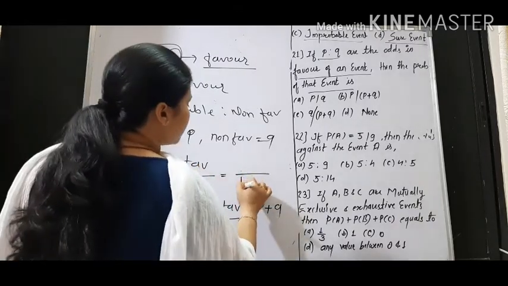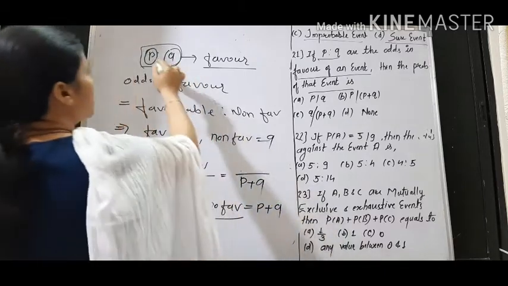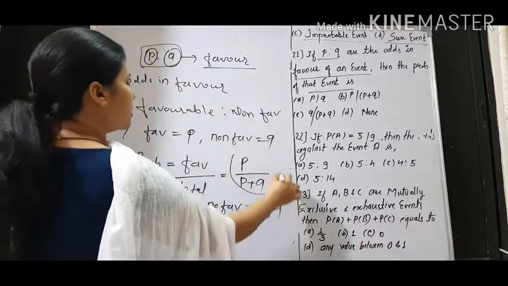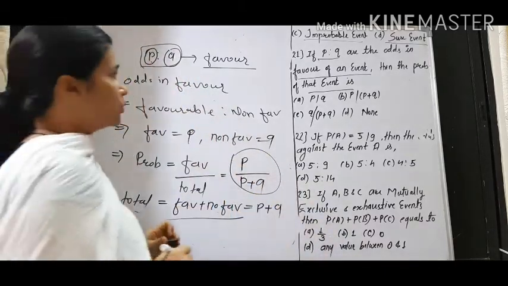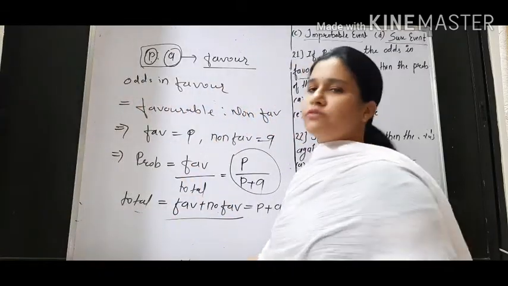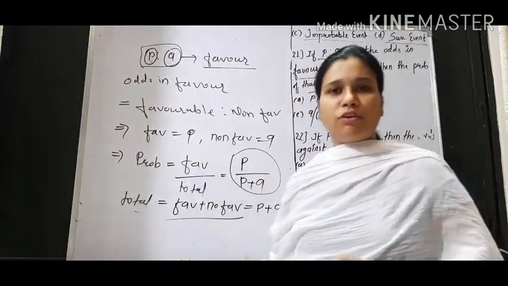Okay, total is P plus Q. What is favorable? Favorable is P. So probability is what? P by P plus Q. So whenever odds are given, it is very easy. I have solved this much for you. Otherwise,